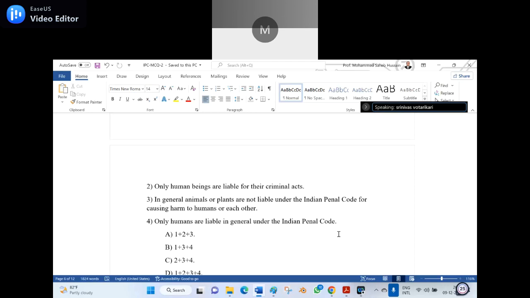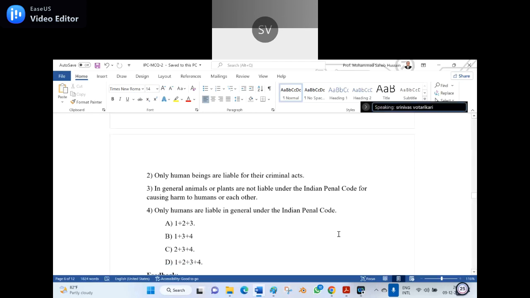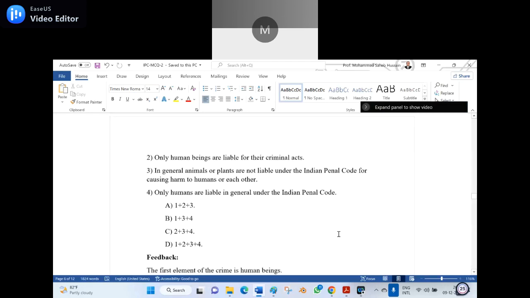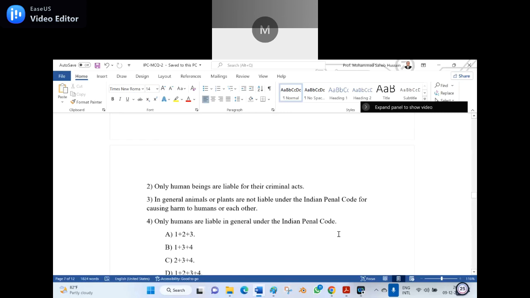In general, animals or plants are not liable. It is also acceptable. And only humans are liable in general under the Indian Penal Code is also acceptable. 1 plus 2 plus 3 plus 4. Wrong.